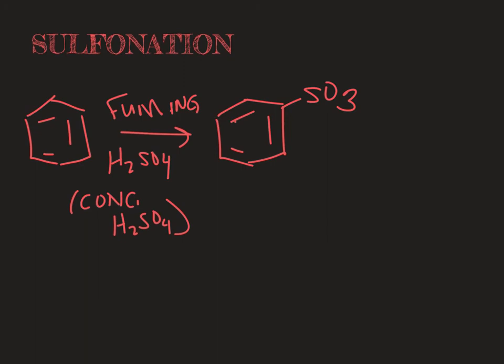So if you were to take that sulfonated benzene and mix it with dilute sulfuric acid, it will revert back to just benzene. This is going to be very useful later when we're trying to do multiple additions to our benzene ring, because that sulfo group can be added as what we call a protecting group. It can be placed in there to block a spot so that something else doesn't add in that spot and then later removed. So keep that in mind.